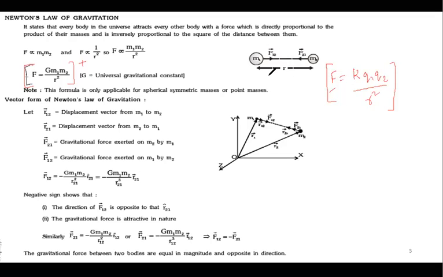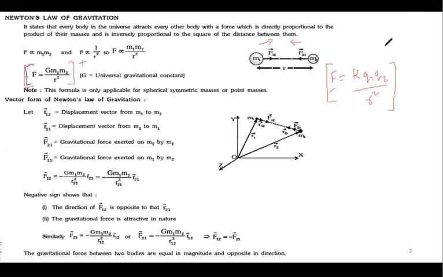For example, if I have mass 1 and mass 2, the distance between their centers is r. So M1 is getting attracted toward M2 and M2 is getting attracted toward M1. If I want to find the force on M1, it is in this direction. So the direction of force is toward the line joining these two masses.